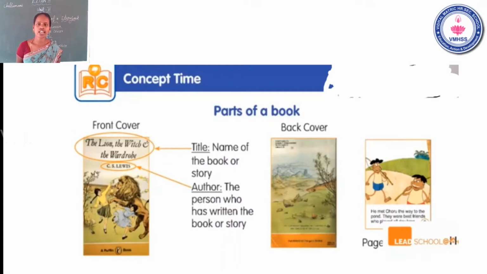Okay. The first one is front cover. Second one is back cover. Third one title, name of the book or story. Next one, author, the person who has written the book or story. Last one is page number. Okay.